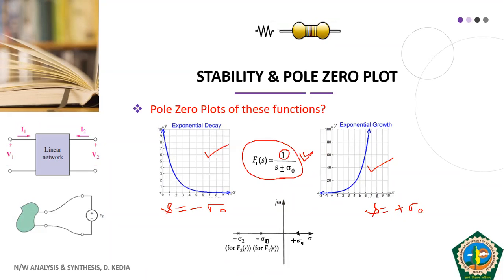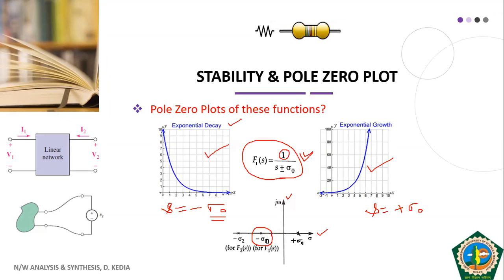If we want to represent this on the pole zero plot, we know that the x-axis is the sigma axis and the y-axis is the j omega axis, because s is nothing but sigma plus j omega. So minus sigma naught is nothing but a real value, and this is our minus sigma naught. You see here that the exponentially decaying function was a stable function giving us bounded output.